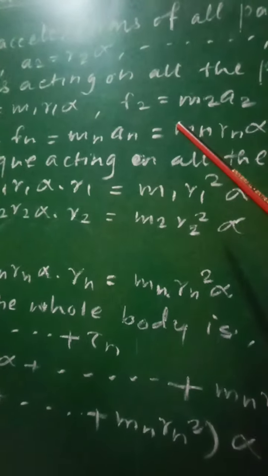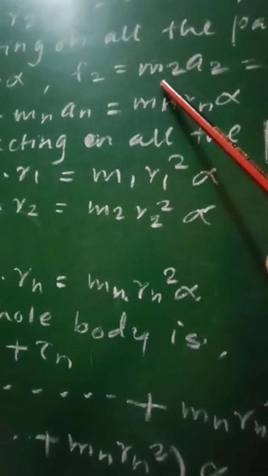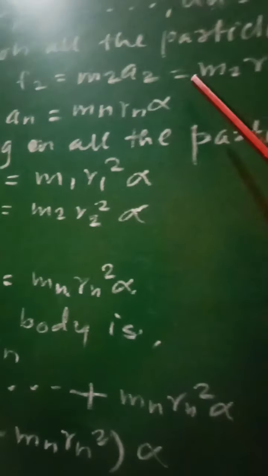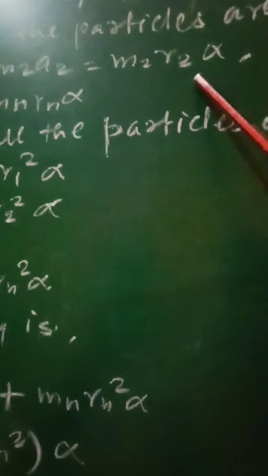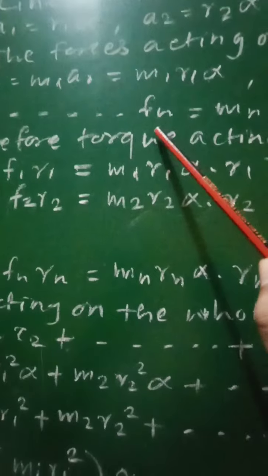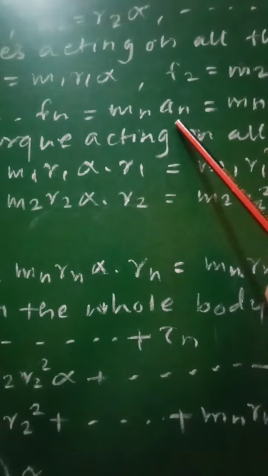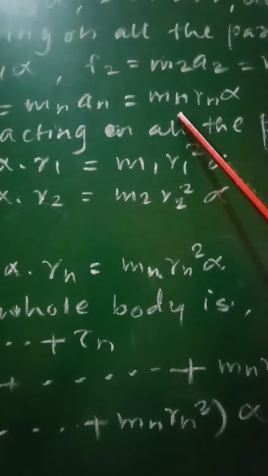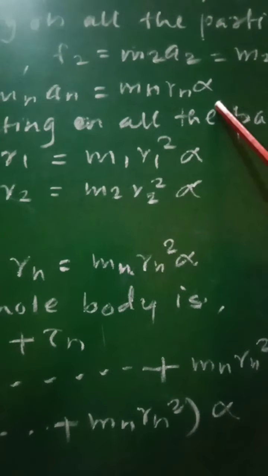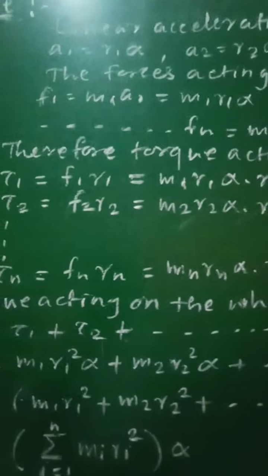Similarly, the force acting on the second particle of mass m2 is F2 equal to m2 a2, that is equal to m2 r2 alpha. Similarly, the force acting on the nth particle, Fn equal to mn an, will be equal to mn rn alpha. So these are the forces acting on all these particles.